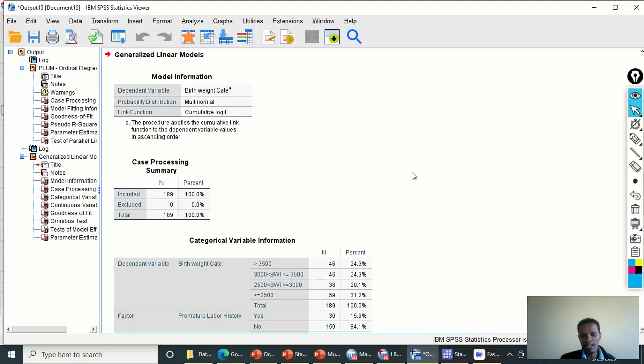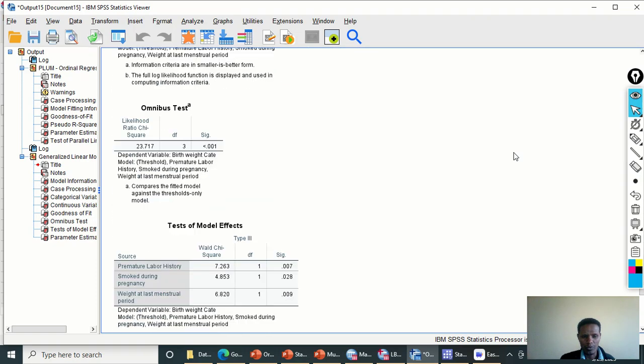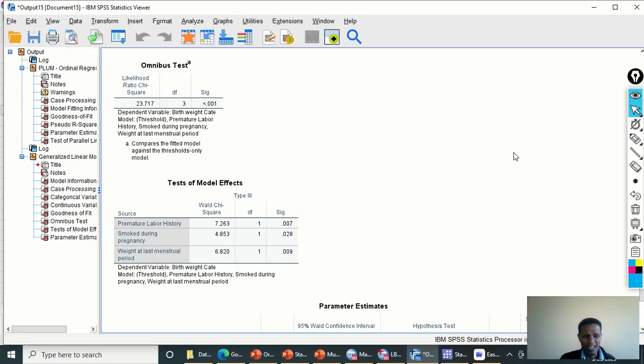Similar results will be there: the model information, the case processing summary, the categorical variable coding and information, and finally the goodness of fit test, omnibus test, and other extra tests.